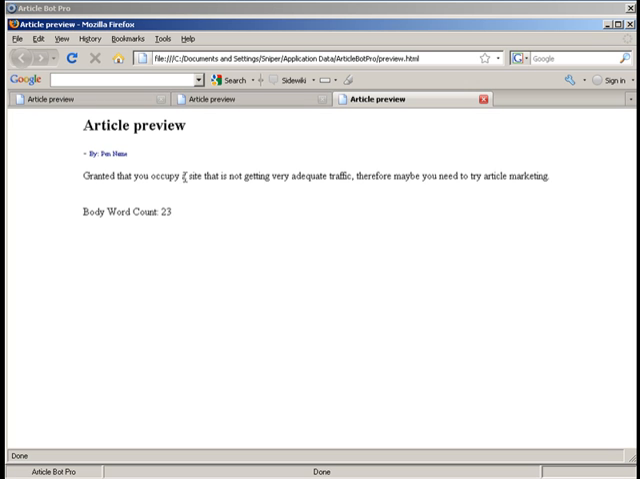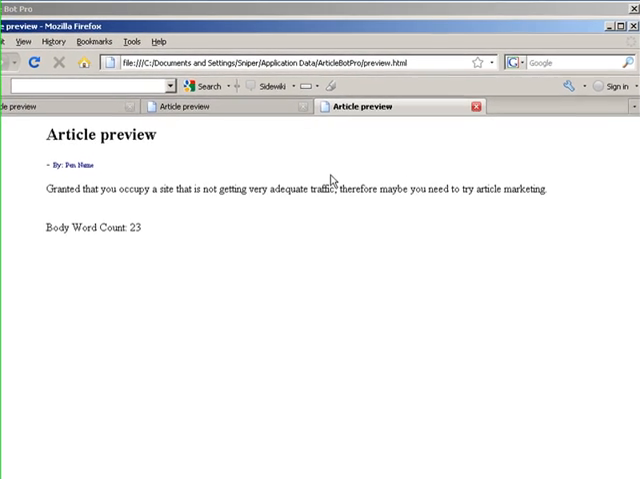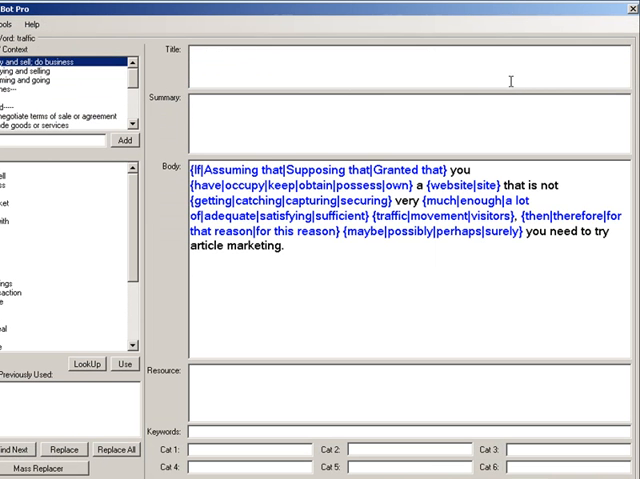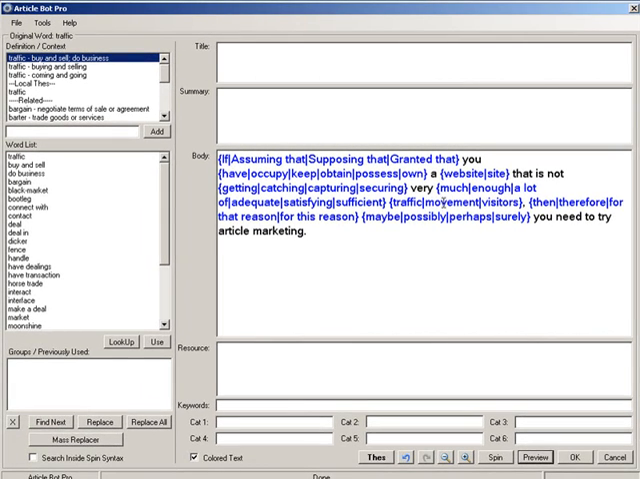Granted that you occupy a site that is not getting very adequate traffic, therefore maybe you need to try article marketing. So the more variation in words that you put for every spin syntax in your article, the more variation of your article you're going to get. Of course, it's a good idea to try and keep your grammar as good as possible, because some directory administrators do like to decline articles for bad grammar.